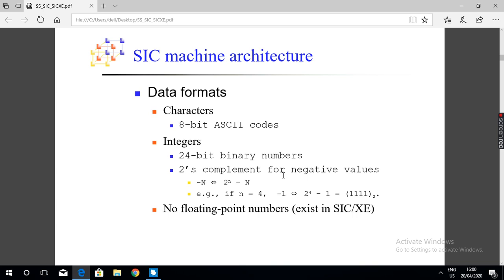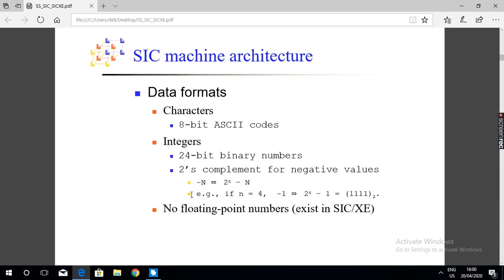Next, data formats. So data formats tell how different types of data are stored: integer data, character data, floating point numbers.